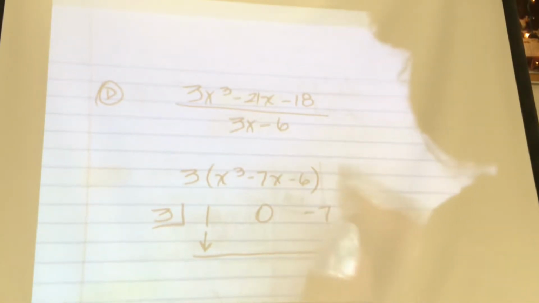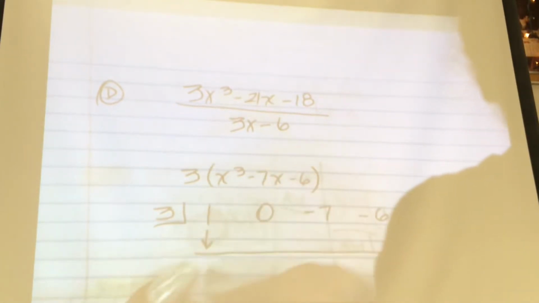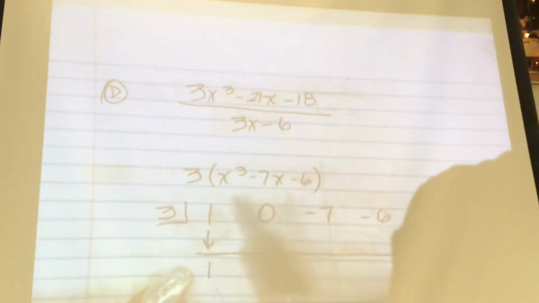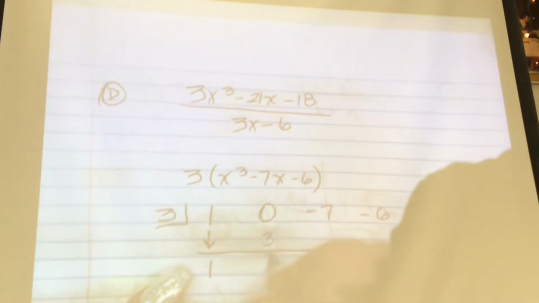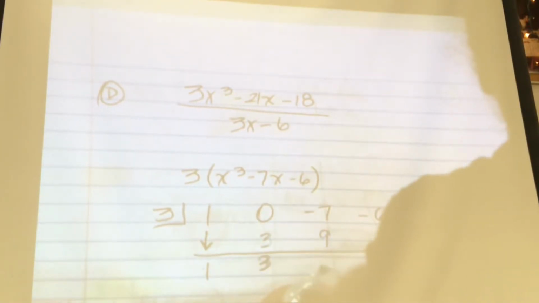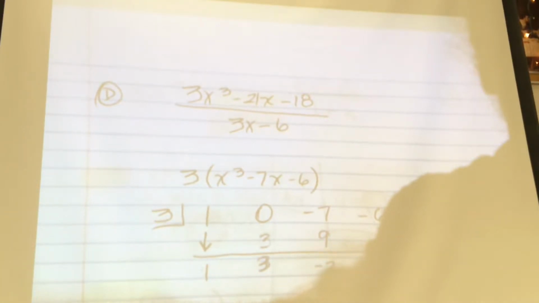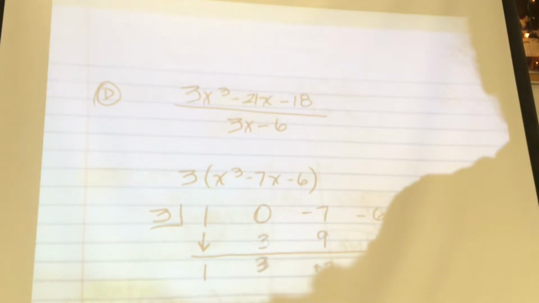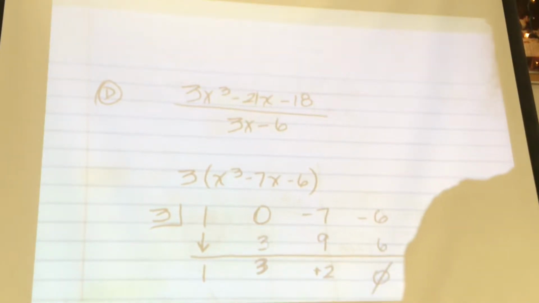What does that mean? Multiply, then add. Multiply, then add. Multiply, then add. Bring down that 1. 1 times 3 is 3. Add it up. What do you get? 3. 3 times 3 is... What do you get? What is it? 2 times 3 is... What happens? Remainder of 0, which is exactly what we want.